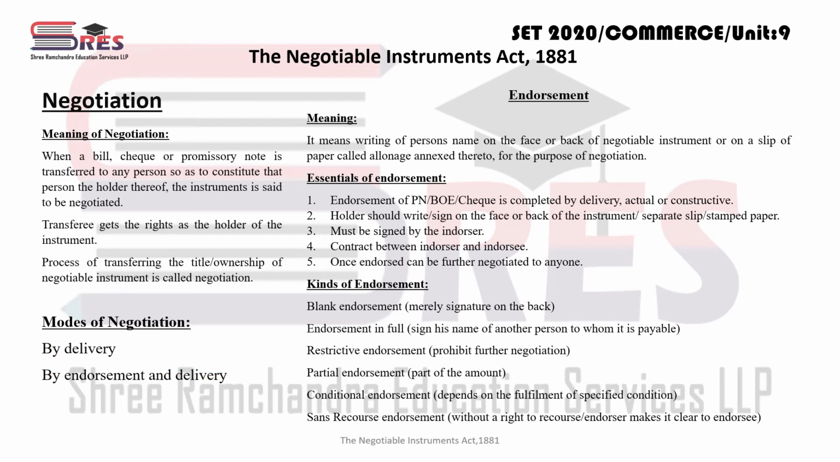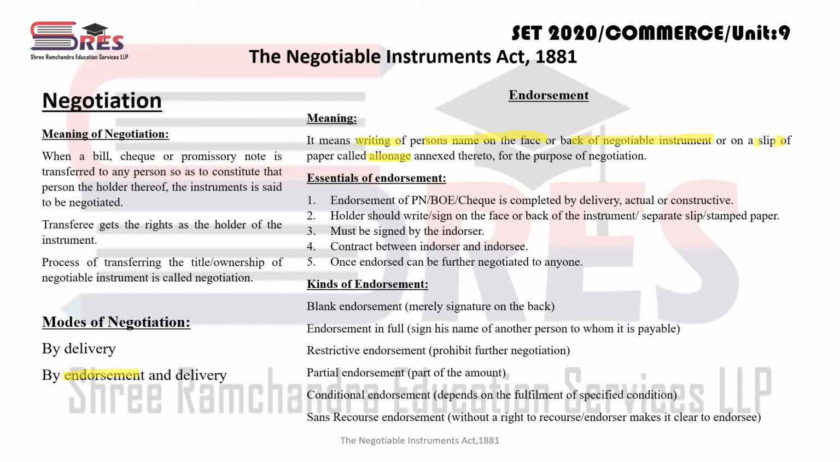What do you mean by endorsement? It means writing of person's name. Here, see endorsement, हमने वही बताया मैंने. It means writing of person's name on the face or back of negotiable instrument or on a slip of paper called allonage. ये term याद रखना, allonage. Allonage means any slip of paper where name of the parties are written for the purpose of negotiation.